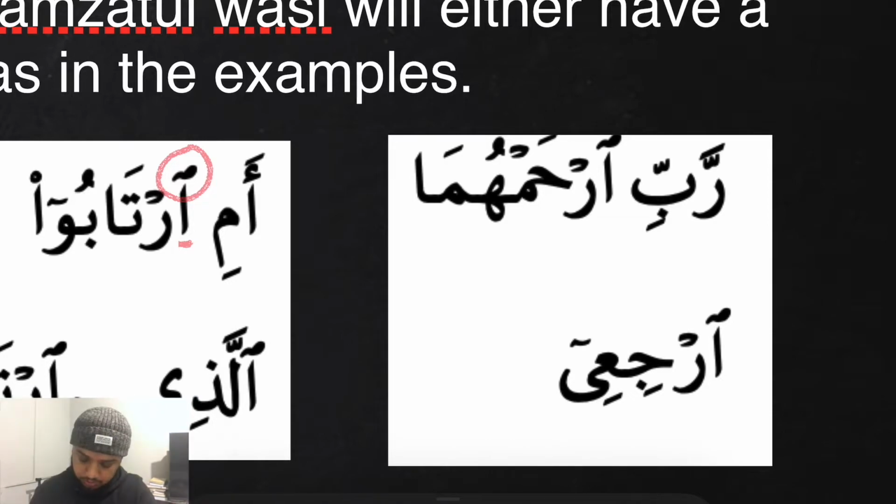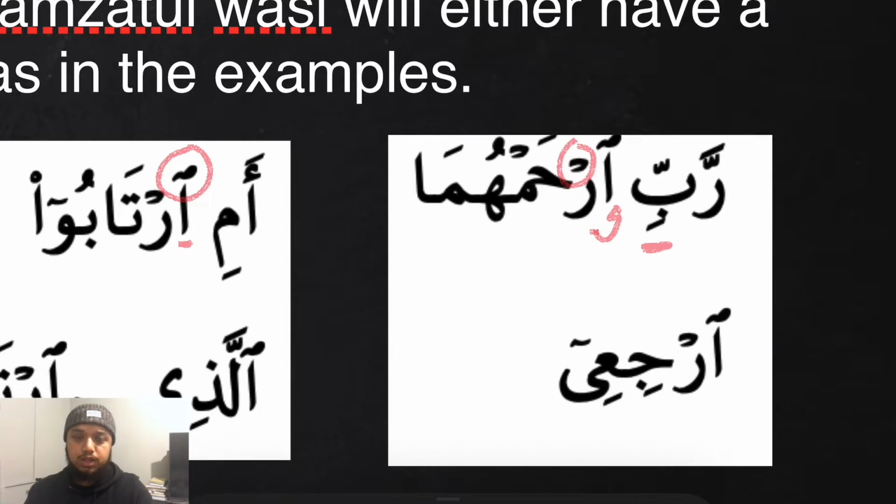full mouth. So if we take a look at this example here, we have a ra sakina, it has a sukoon on it, and before it is a hamzatul wasl. So in this instance, the ra will be full regardless. So even though before we have a kasra, it doesn't matter, the ra will be full mouth. So it will be read as رَبِّ ارْحَمْهُمَا كَمَا رَبَّيَانِي صَغِيرًا.